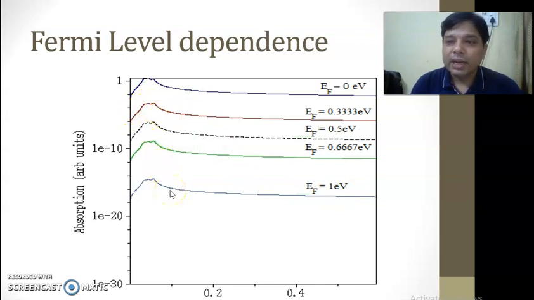This is because many electrons will be present near the Fermi level, so there will be more absorption, and the absorption decreases as the Fermi level moves away from the LUMO level.